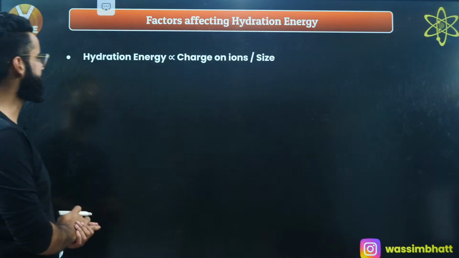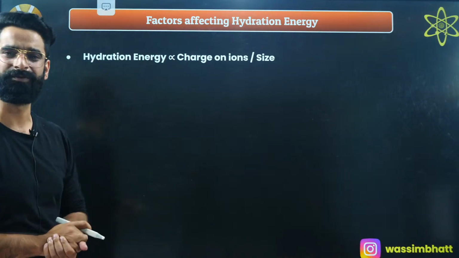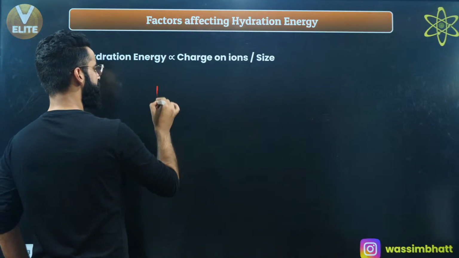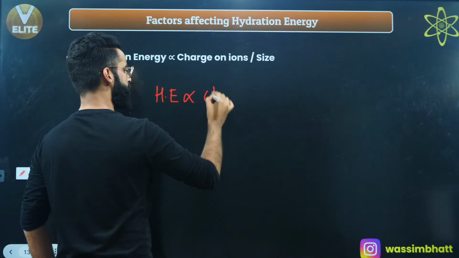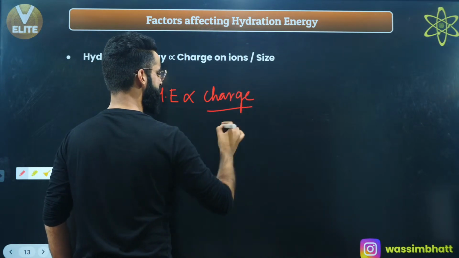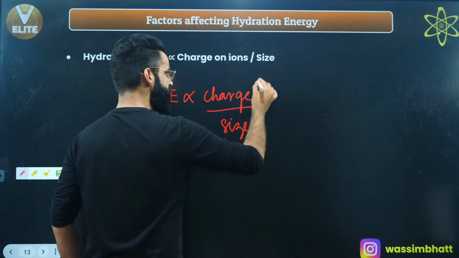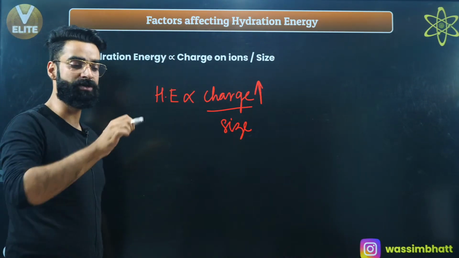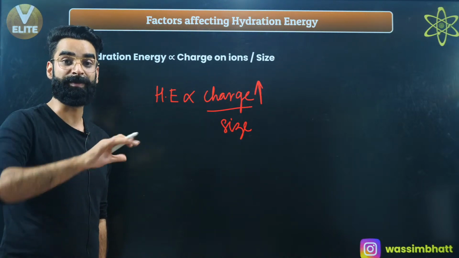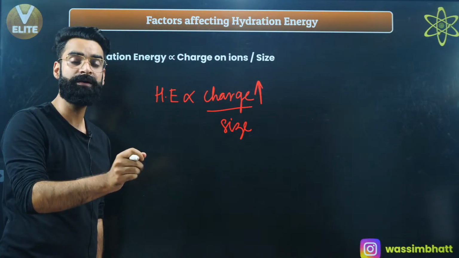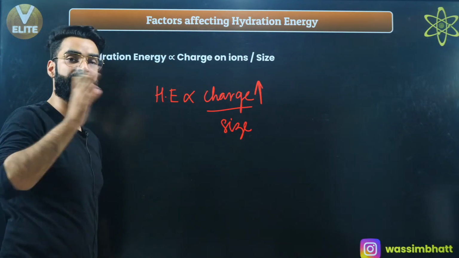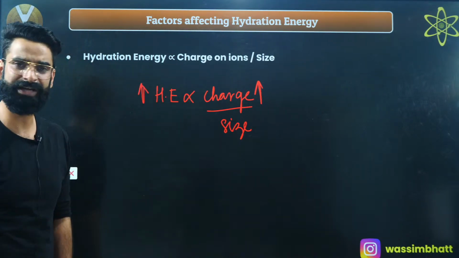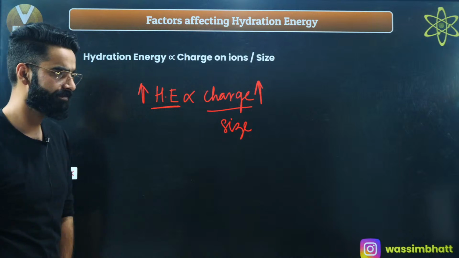Alright, now comes the point. Hydration energy is directly proportional to charge on ions and inversely proportional to size of the ions. Do remember this as well. More the charge present on the ion, more water molecules will be surrounding a particular ion. More the water molecules surrounding it, more will be the energy released. More the energy released, more the hydration. So more the charge on the ion, more is going to be the hydration energy.